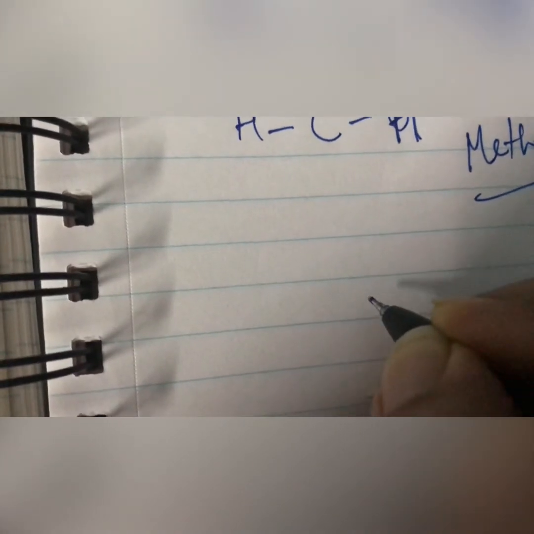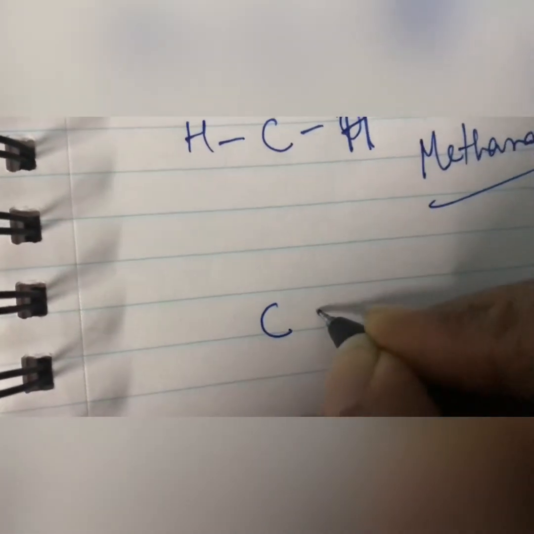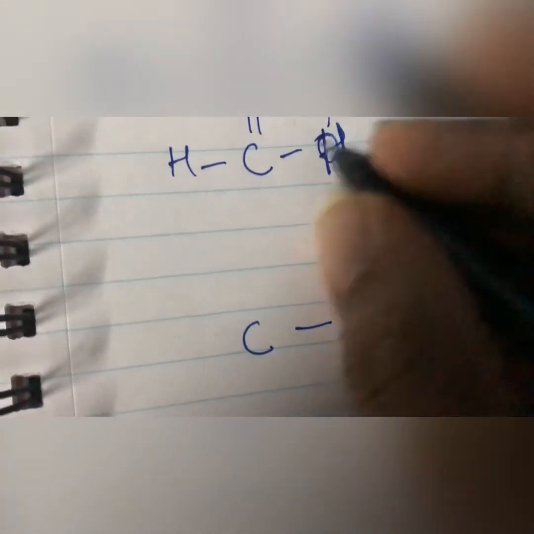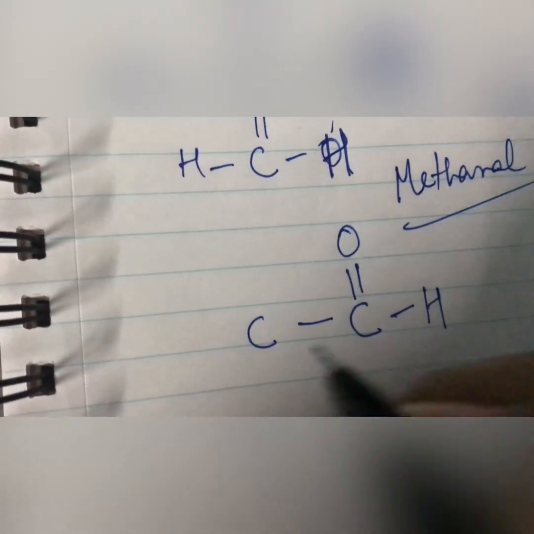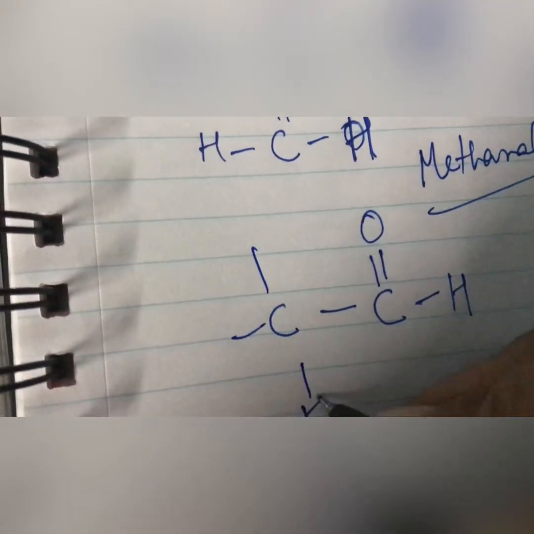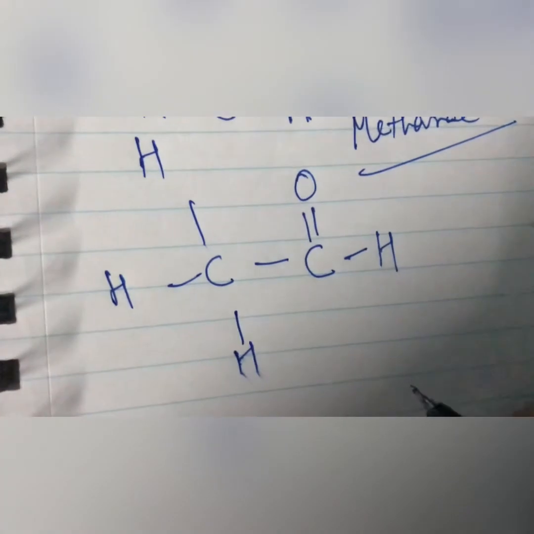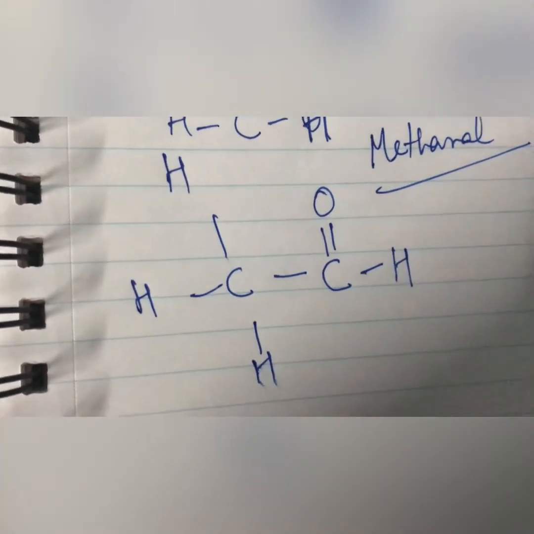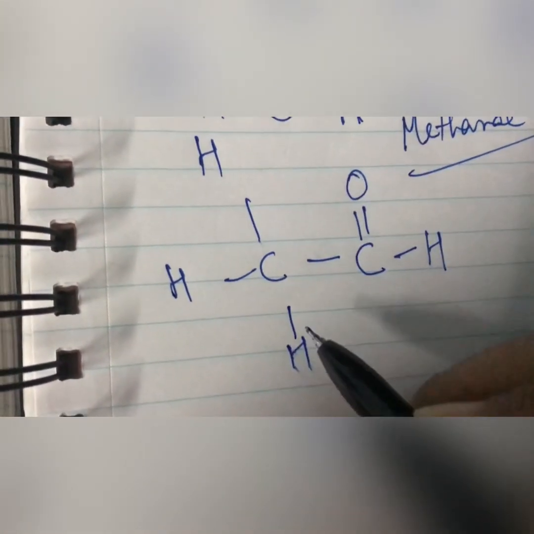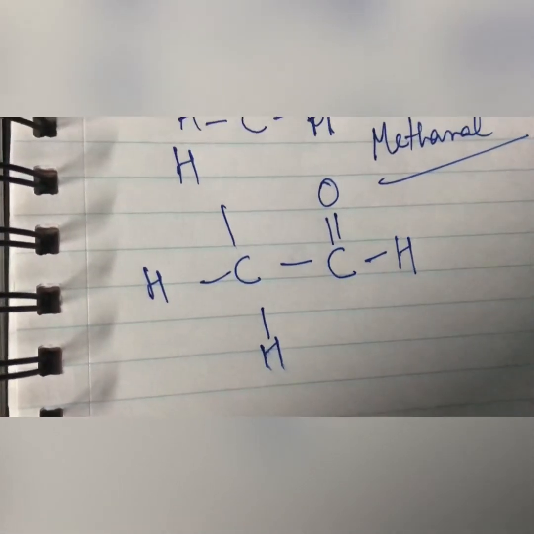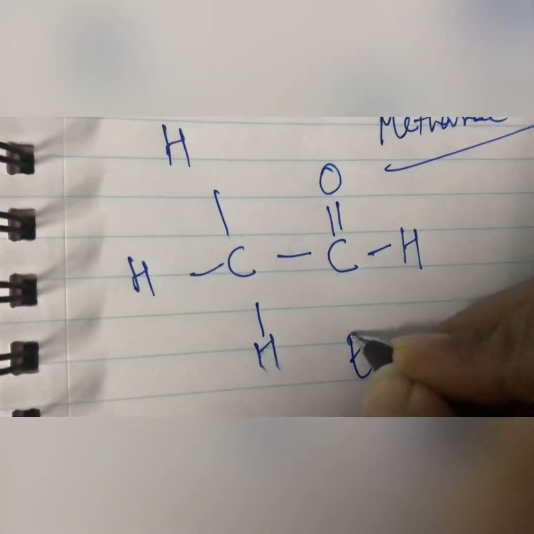Okay, let me check with you. Let me write ethanal for you. Ethanal means 2 carbon atoms. 1 carbon atom already aldehyde is having. With this aldehyde group we will always write it in the corners only, not in the centers. So these are the hydrogens we have to write. Can you see this aldehyde group? Already the bond is fixed. 1, 2, 3, 4, 5, 6, 7, 8. All bonds are complete, so the covalent bonds are complete. Their outermost shell is complete, and hence they formed a stable compound. And hence the name will be ethanal.